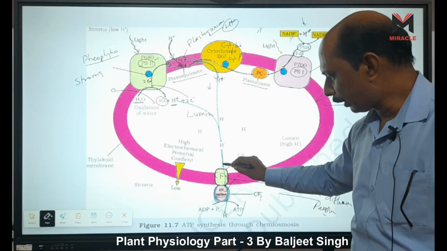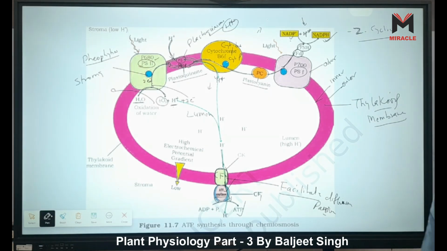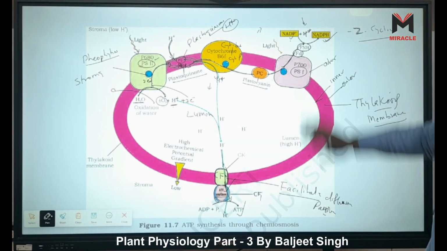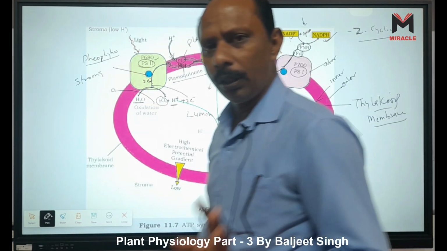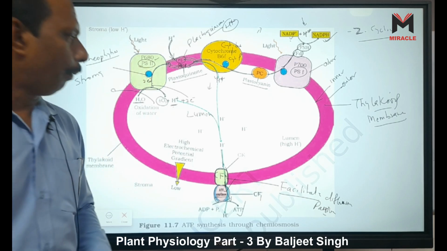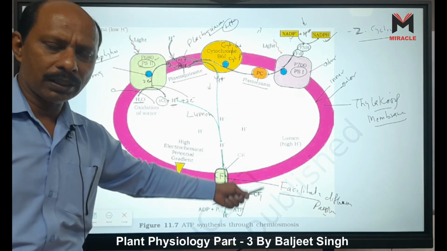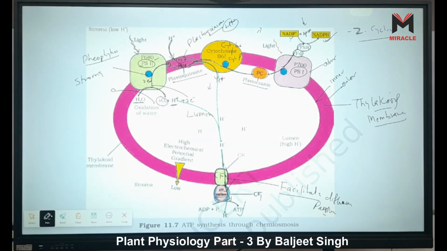When hydrogen moves from inside to outside, ATP is formed. So this is how ATP and NADPH are formed. It is only due to the different hydrogen concentration, the proton gradient, right?